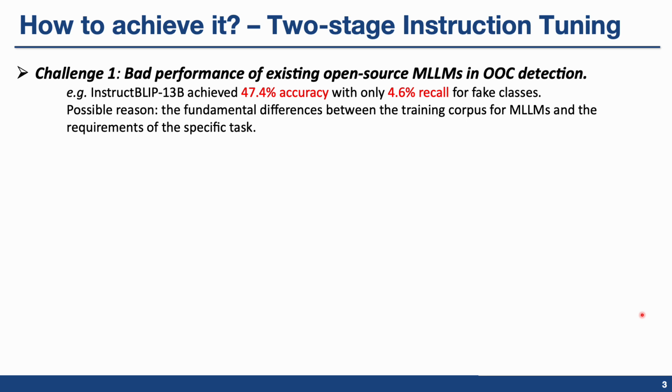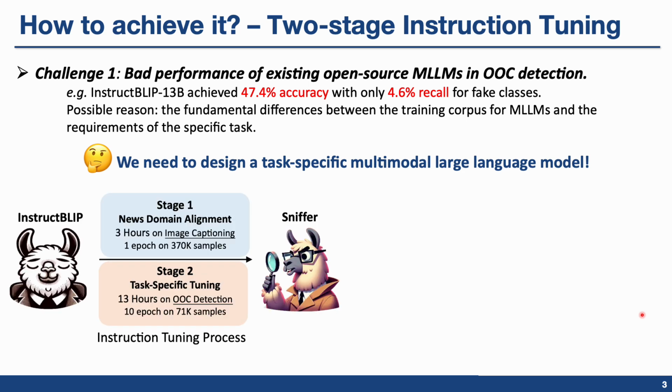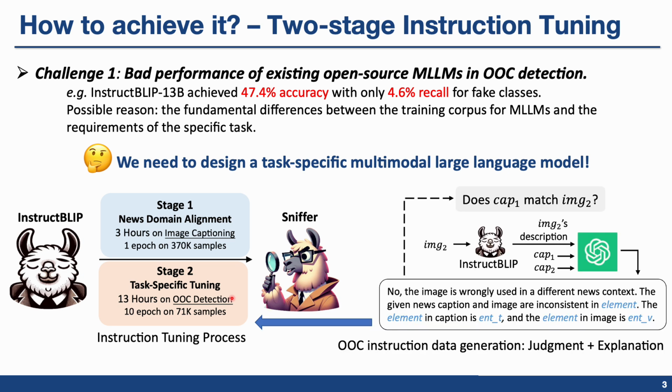This may be due to the assumption of text-image consistency in their training corpus. Therefore, we need to design a task-specific multimodal large language model. Specifically, we employ a two-stage instruction tuning based on the InstructBlip, transforming the general-purpose MLLM to news domain and OOC detection task sequentially. For the task-specific tuning, we use the inconsistency between Caption 1 and Caption 2 to replace the inconsistency between Caption 1 and Image 2, generating supervision data with judgment and explanation simultaneously.